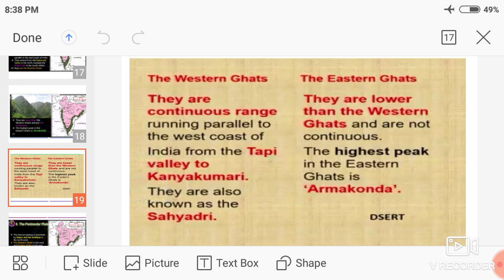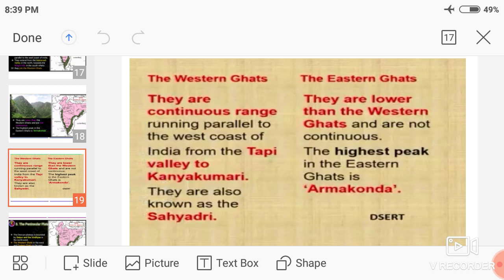Keep it in mind, Eastern Ghats are not continuous because they are separated by peninsular rivers like the Godavari, the Krishna, the Kaveri and their tributaries.